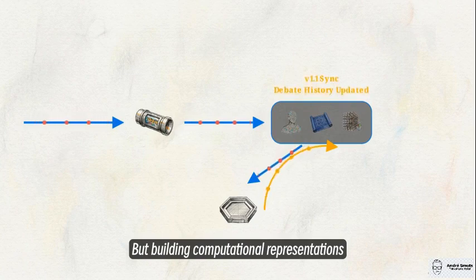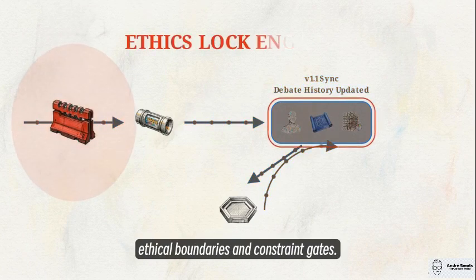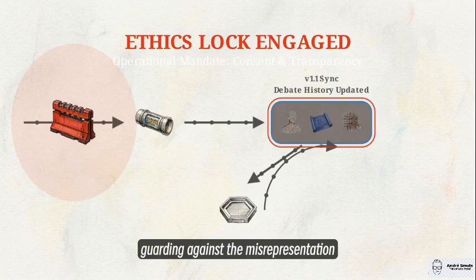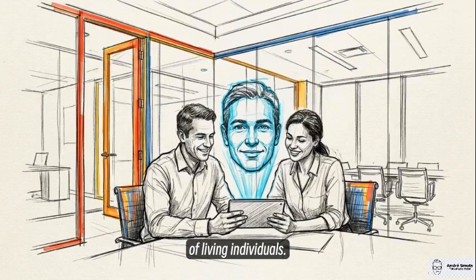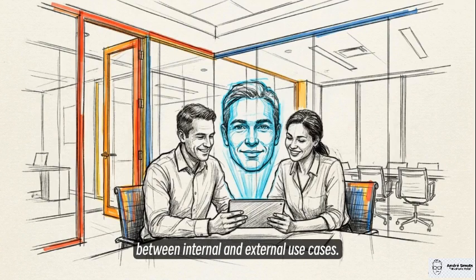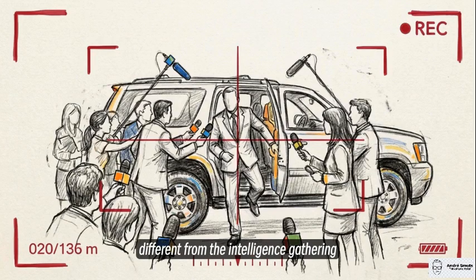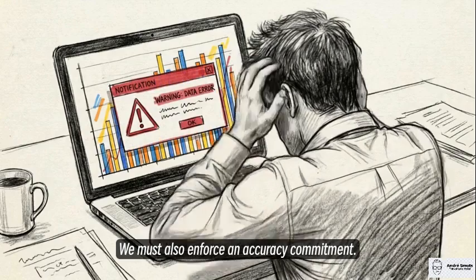But building computational representations of real entities requires strict ethical boundaries and constraint gates. The first operational mandate is consent and transparency, guarding against the misrepresentation of living individuals. This is a hard boundary between internal and external use cases. Authorized internal deployment of a colleague's profile with their knowledge is usually different from the intelligence gathering application of a public figure's persona. We must also enforce an accuracy commitment.